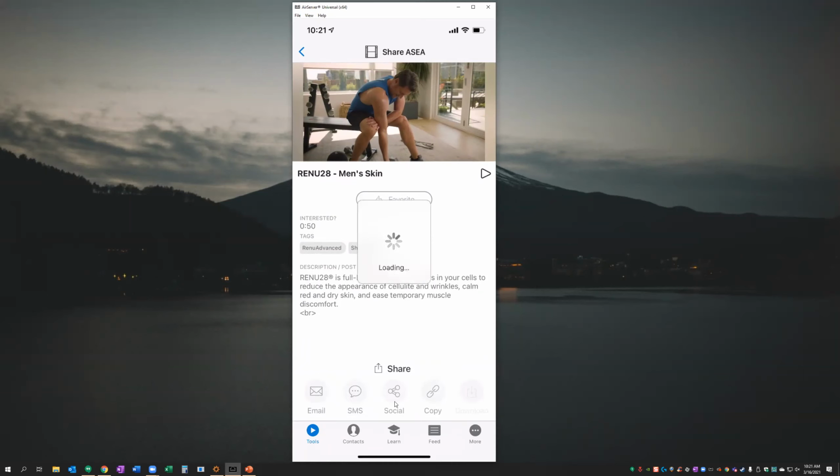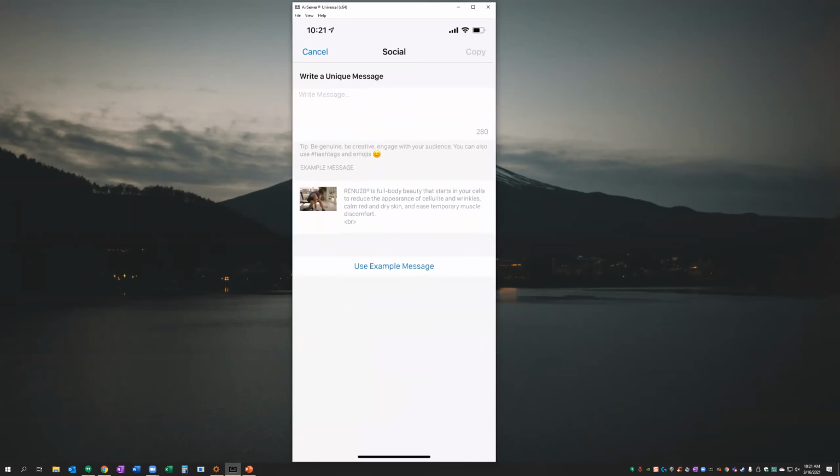And that social button is this one right here. And it's going to generate this area right here. Now, what this is, it's requiring us to write a unique message before we share this content. Facebook and every other social media company alike, they want unique content before you post it on their page. And that's to prevent spam and to keep some uniqueness to the things that we post and share on social media. So let's go ahead and do that right now.